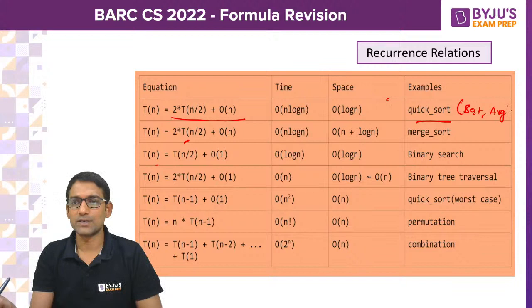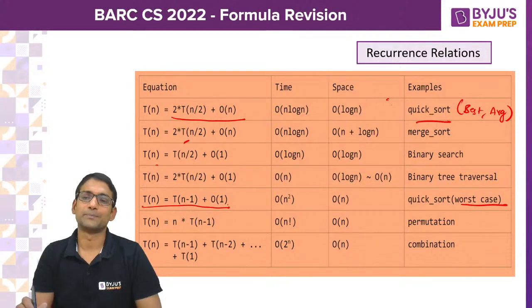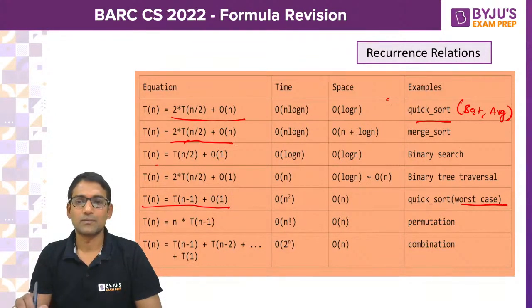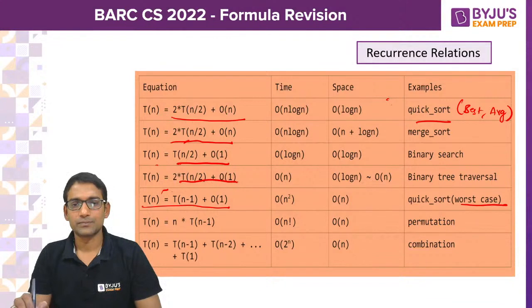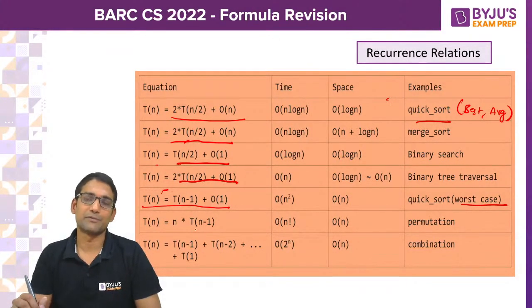And in the worst case, it is T(n) = T(n-1) + O(n). Similarly, for merge sort, binary search, and binary tree traversal, I have kept the recurrence relations also for your reference.